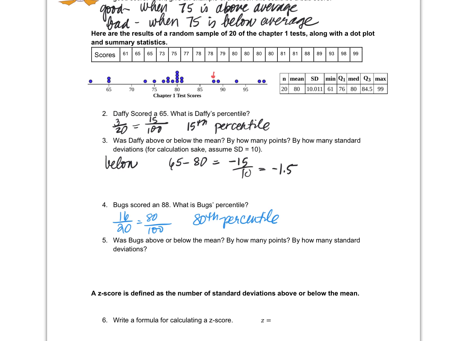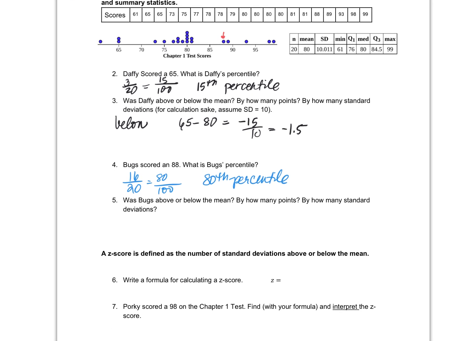Was Bugs above or below the mean? Above. By how much? By 8. Okay, and then how many standard deviations? Divide that by 10, and that's 8/10 of a standard deviation, right? Alrighty. Now, what you've just done, without realizing it, is standardize those scores. And when we standardize them, we call them a z-score.